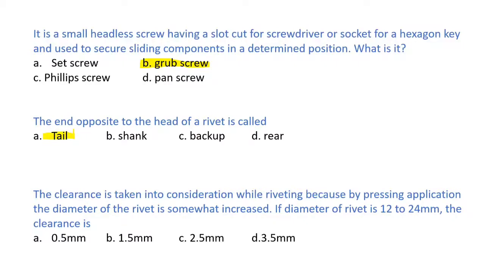Next question. A clearance is taken into consideration while riveting, because by the pressing application the diameter of the rivet is somewhat increased. If the diameter of the rivet is 12 to 24 mm, then the clearance is. The correct answer is 1.5 millimeter.